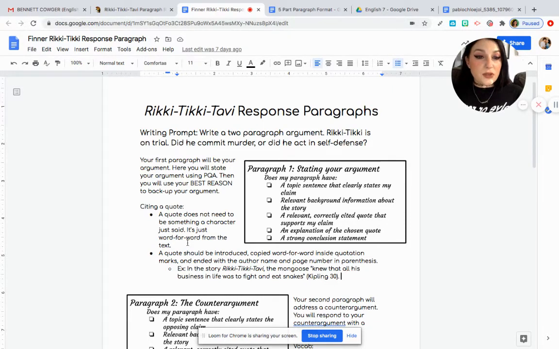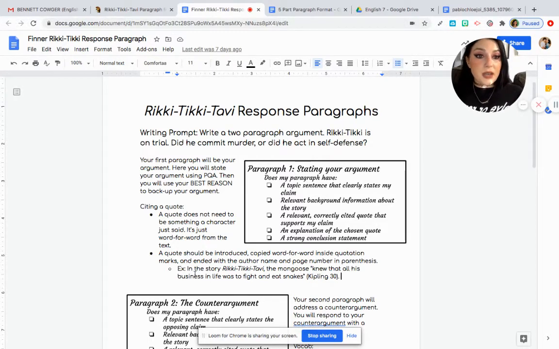Some students get confused. A quote does not mean dialogue or what a character actually says. A quote can be anything from the story. It's anything that's word for word from the text. You want to make sure you copy it word for word, put it in quotation marks, and end with the author name, the last name, and the page number.